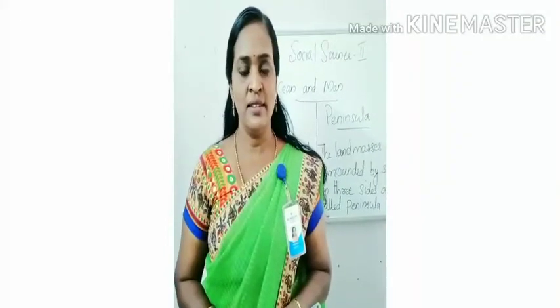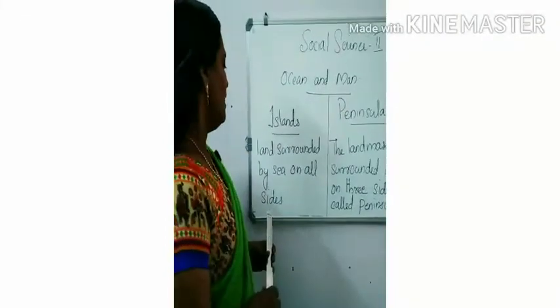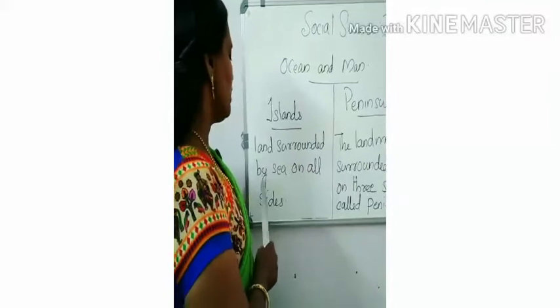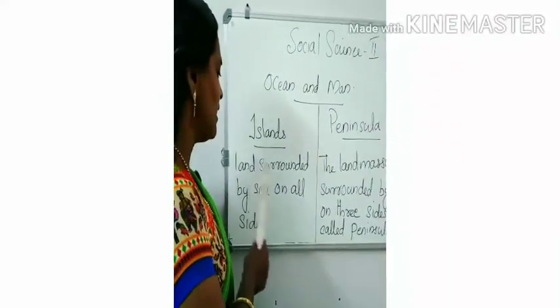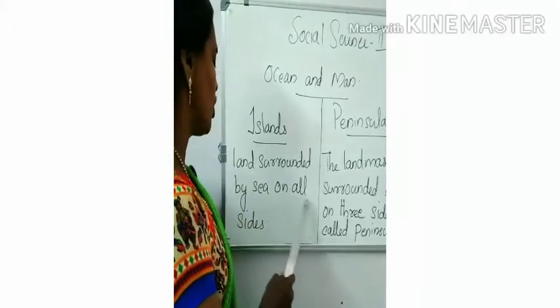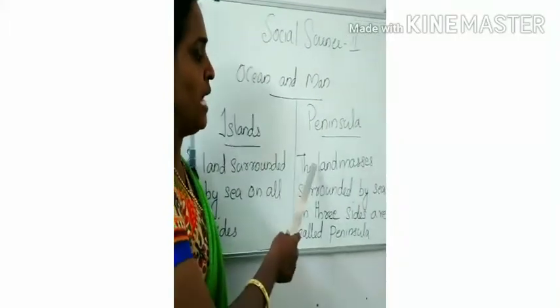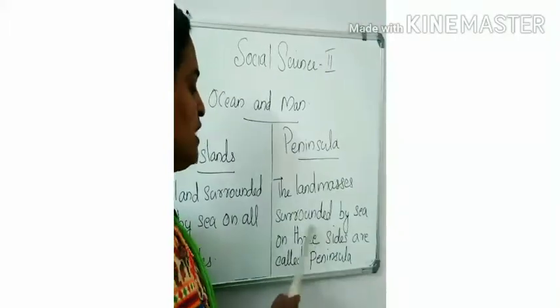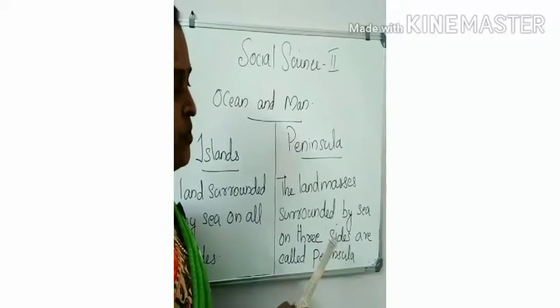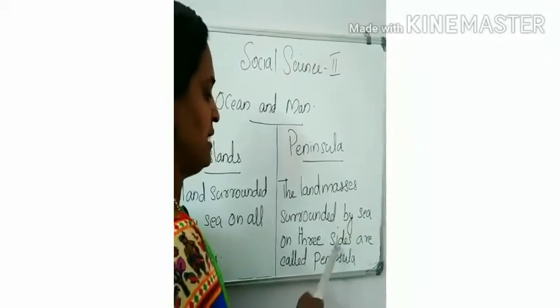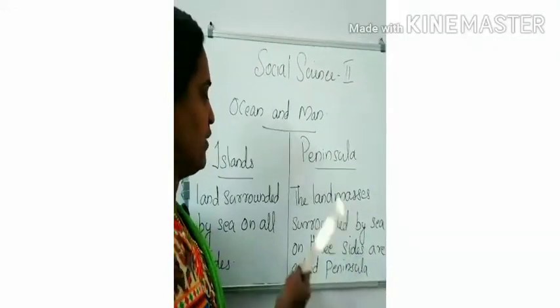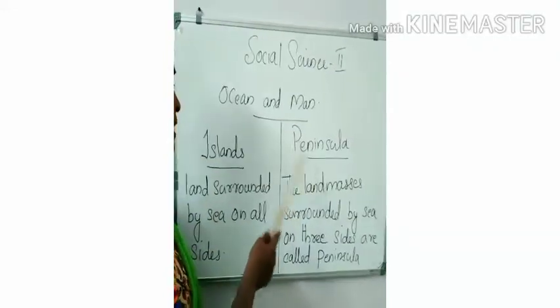Children, do you know the difference between islands and peninsula? Look here. Islands, land surrounded by sea on all sides. Peninsula, the landmass surrounded by sea on three sides. All of you understand the difference between islands and peninsula?